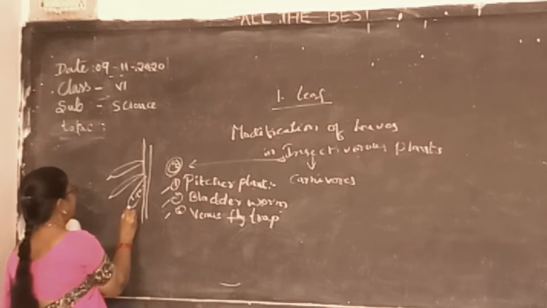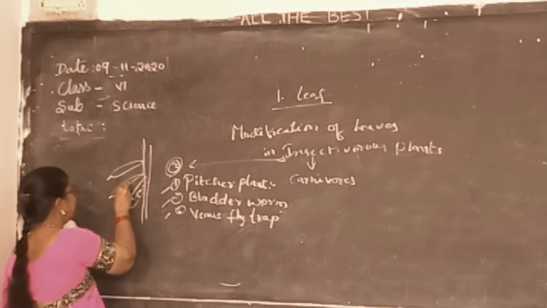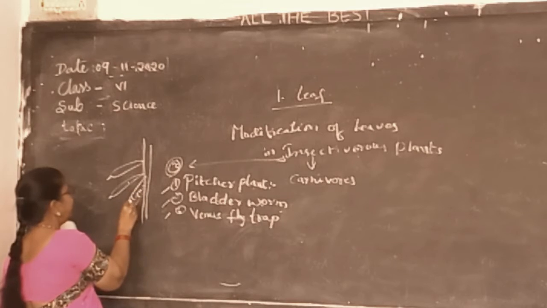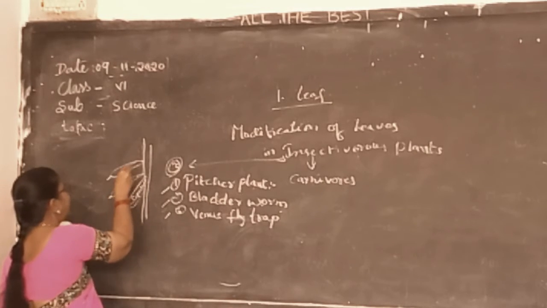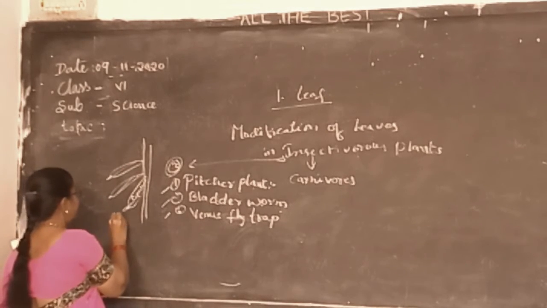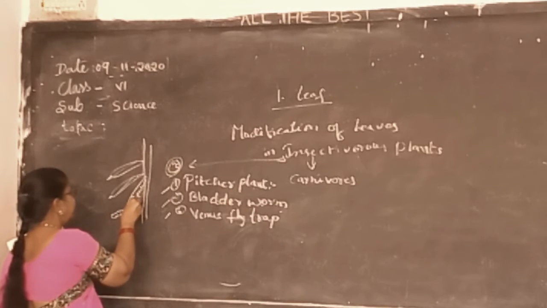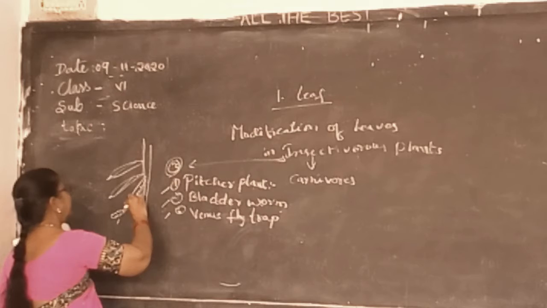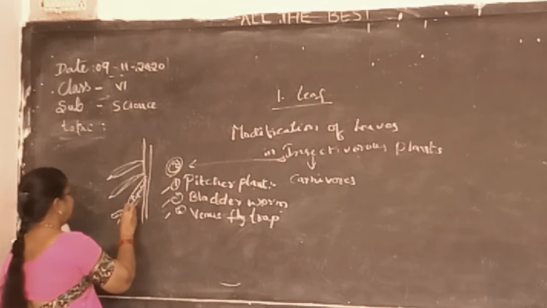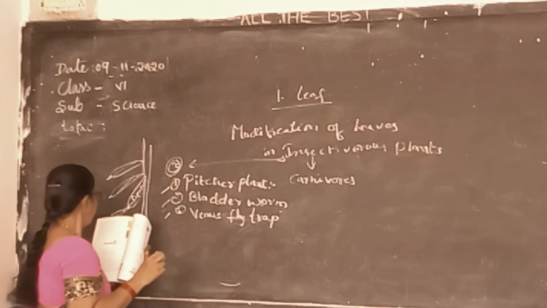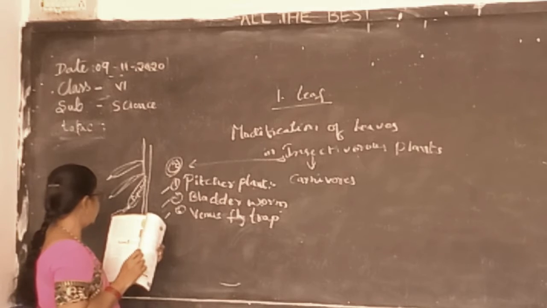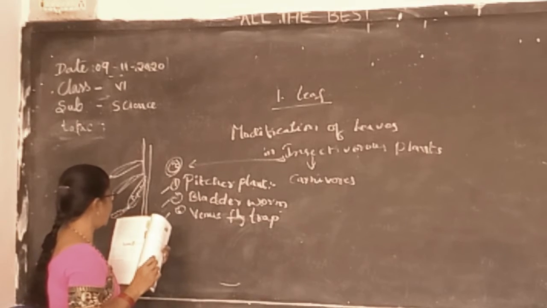Once the insect enters it, it will be trapped because the leaf is full of liquid. Whenever a small worm or insect-like creature enters, it slips down and the tip closes again. In this digestion, various digestive enzymes are used.